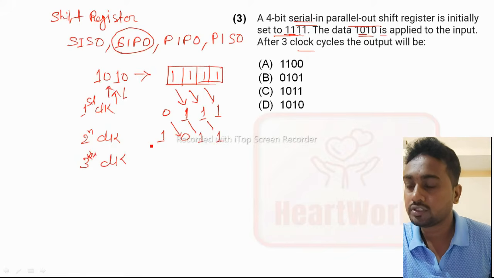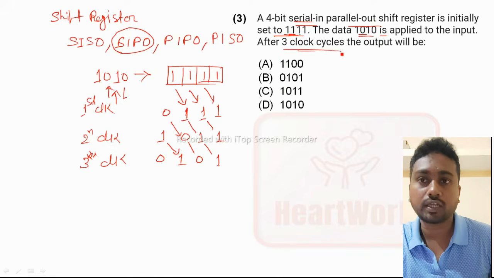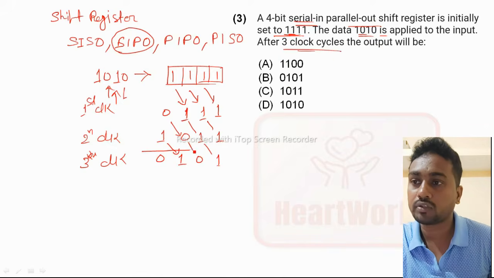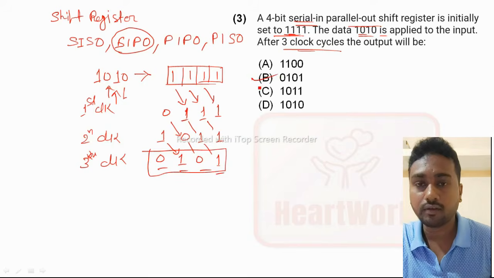Again in the third clock cycle, this 0 will come here, then this one will shift here, this 0 will shift here, and this one will shift here. So after the third clock, the output will look like this: 0 1 0 1. So option B is the right answer.